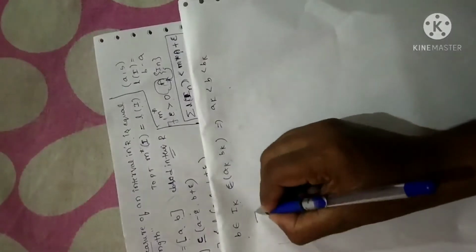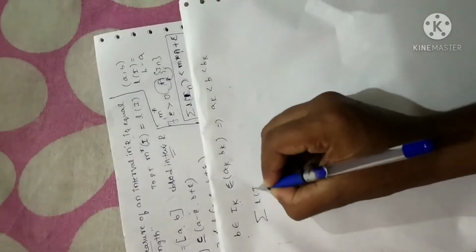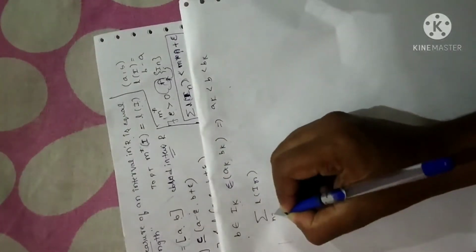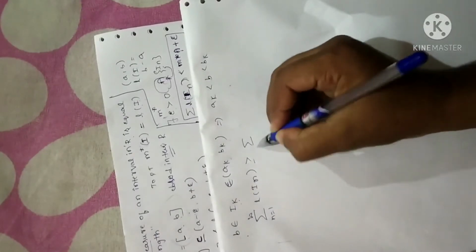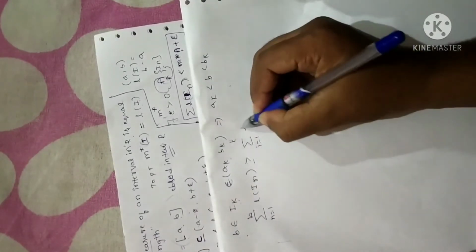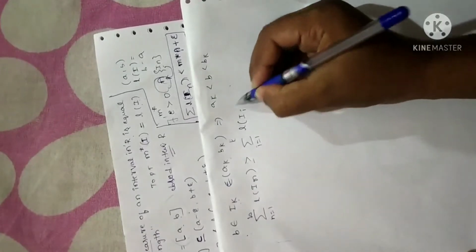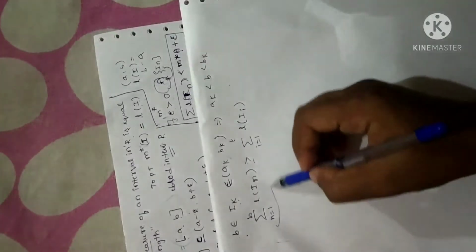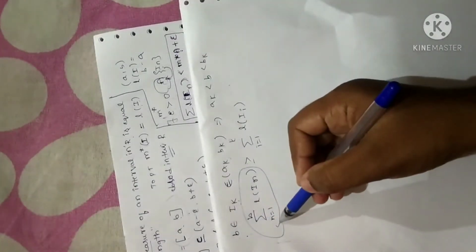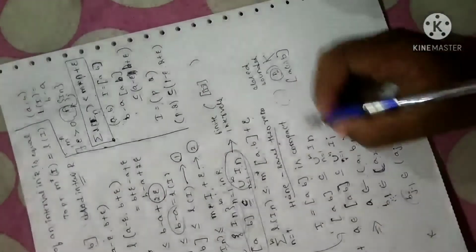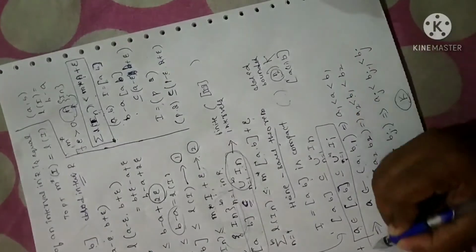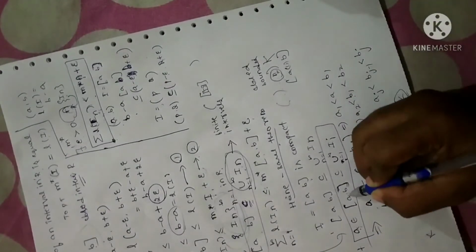Now let me consider the length of that particular interval In. Clearly that should be greater than or equal to the sum for I equal to 1 to k of the length of the interval I, in the sense n is the largest interval, where I is a smallest interval. See here, I have chosen open intervals in the closed interval.